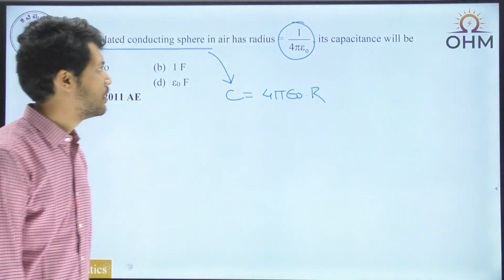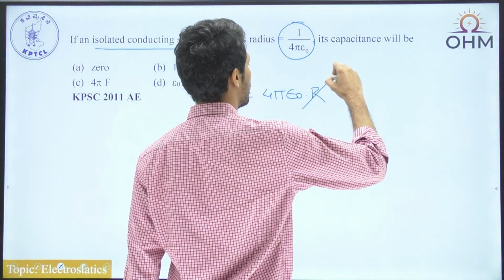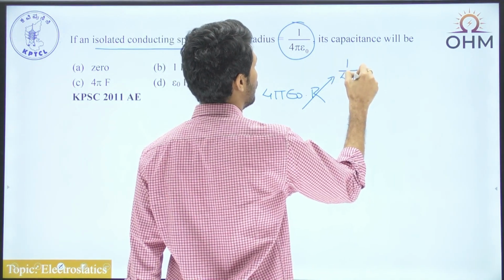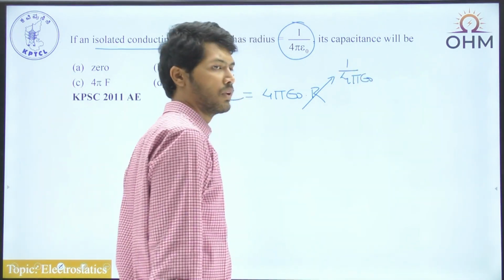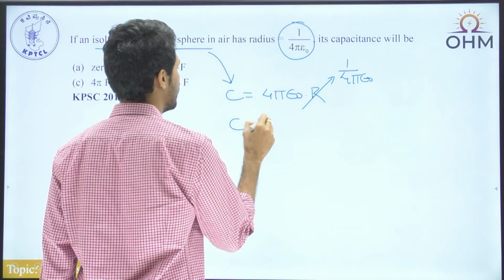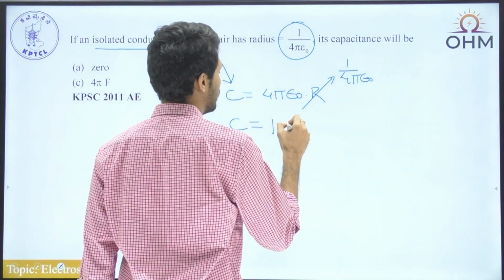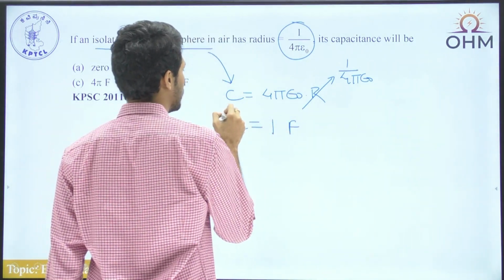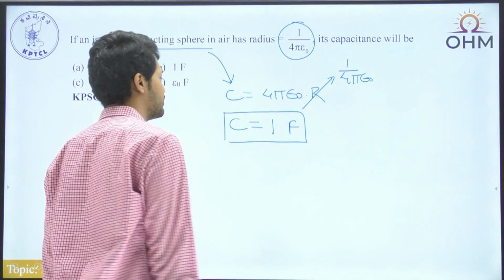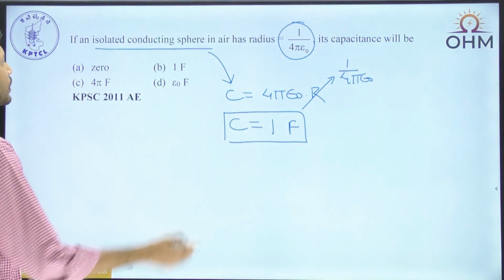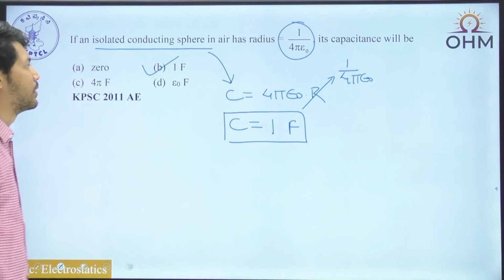In the given case, the radius is given as 1 by 4 pi epsilon naught. Because of that, if you cancel out both the terms, we have the answer as 1 farad. The answer is 1 farad. Okay. So this is what we have.